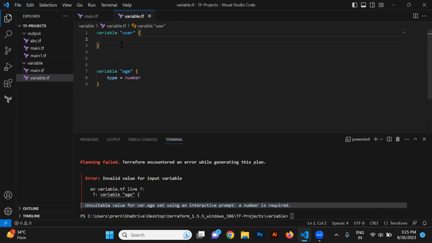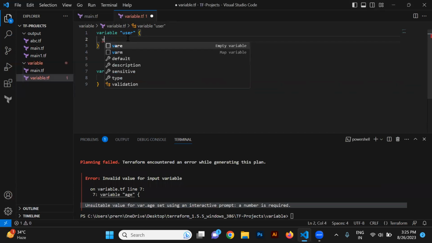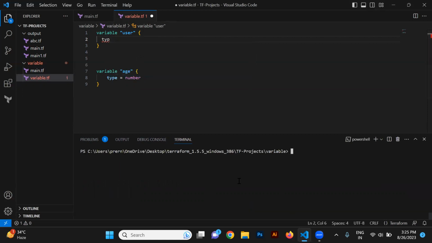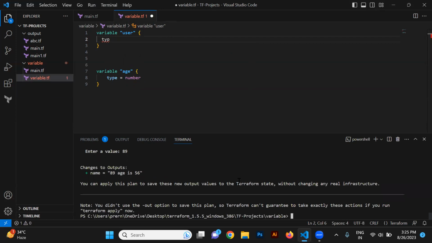And again, you can also define the type for the user variable here. There is also a value for this called string. Suppose before saving this, let me show you one thing. Suppose in age you have provided 56, but in user you have provided 89. Is it the right way? 89 age is 56. No, no. So for this, you can also define the type for name. We are going to define this as a string. User would be string. Now save it again and run it.